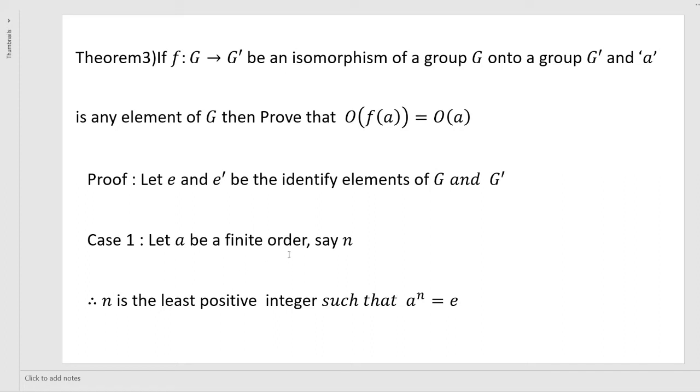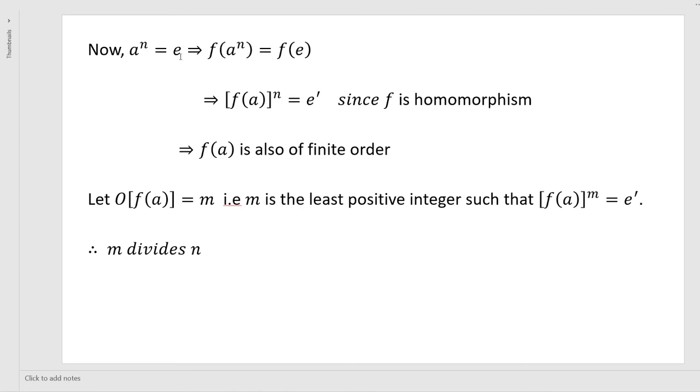Let a be of finite order, say n. Then n is the least positive integer such that a power n is equal to e. That implies f of a power n is equal to f of e. F of a whole to the power n, because f is a homomorphism, is equal to f of e, which is e dash. So this indicates that f of a has a finite order, and also the order n.